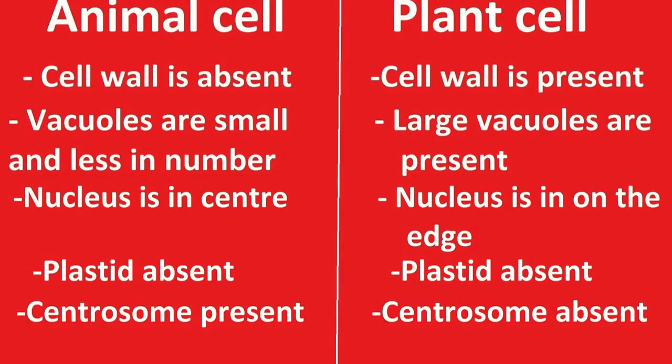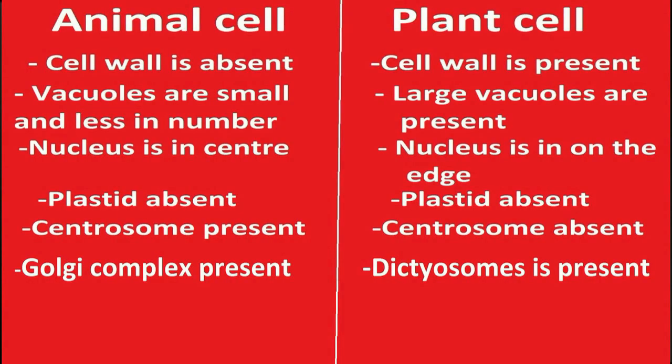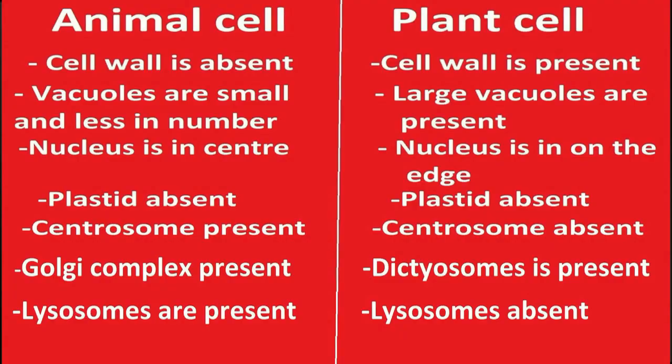Another organelle, the centrosome. The centrosome is present in animal cells, whereas it is absent in plant cells. Now the next organelle is Golgi bodies. The Golgi complex is present in animal cells. In plant cells it is also present, but there it is known as dictyosomes. Lysosomes are present only in animal cells. They are absent in plant cells.